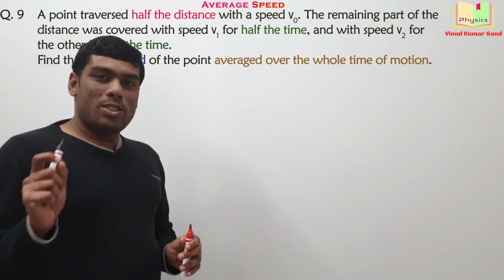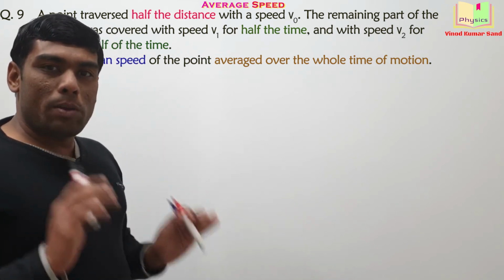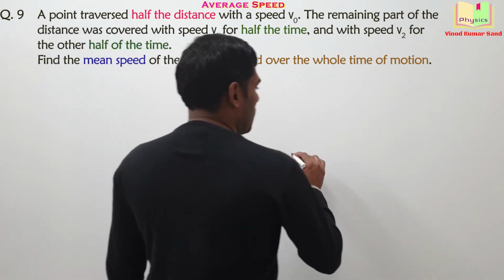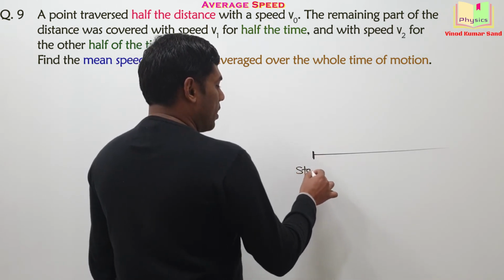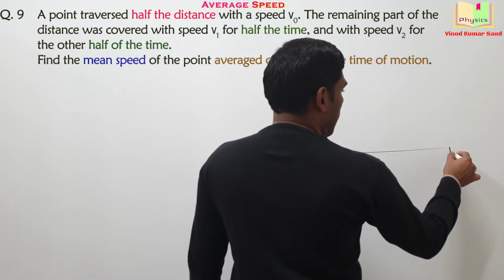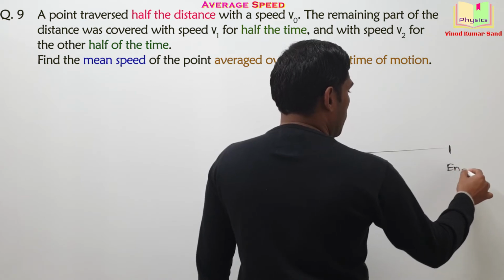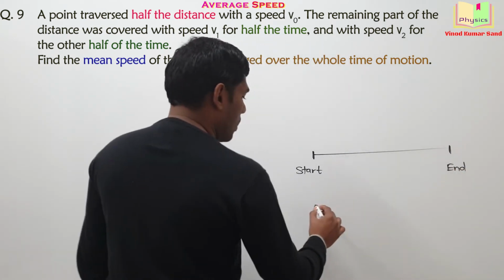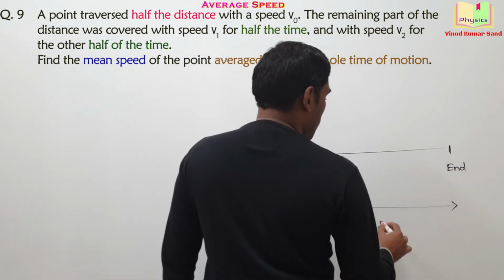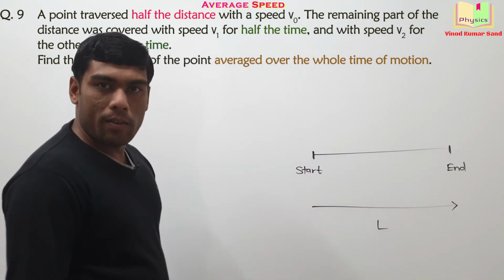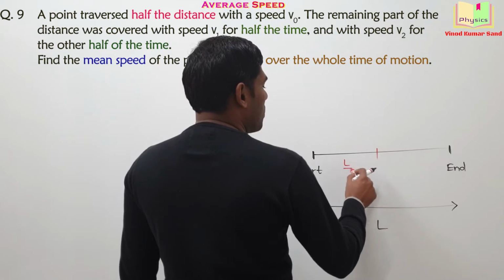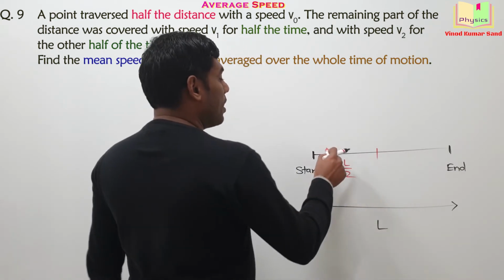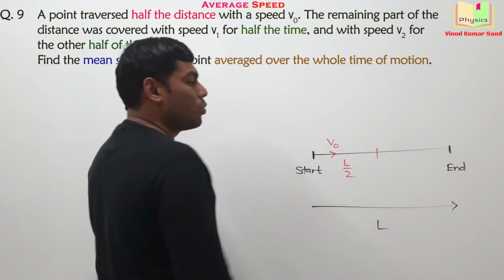For solving such questions, we should always develop a diagram. Suppose this is the starting position of the particle and the particle ends up here. For this journey, the particle is covering a total distance L. According to the question, half of the distance, L by 2, is covered with the speed V0.